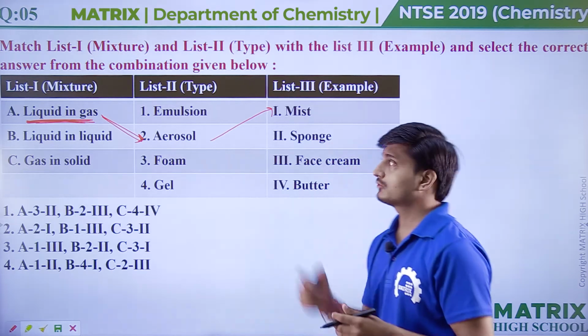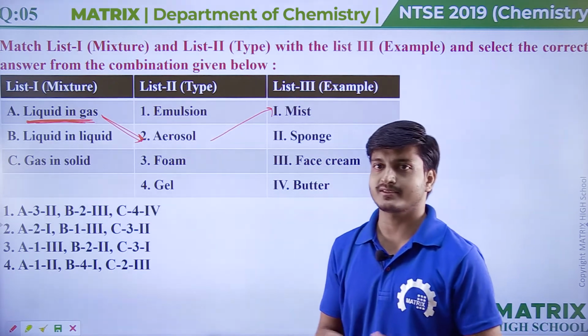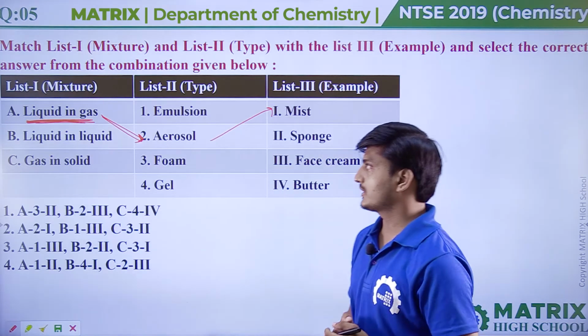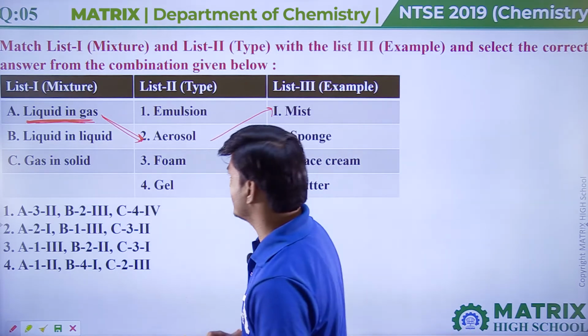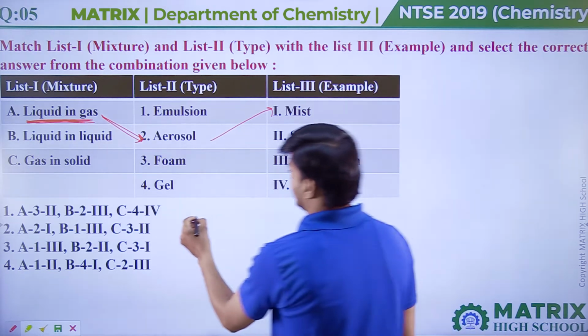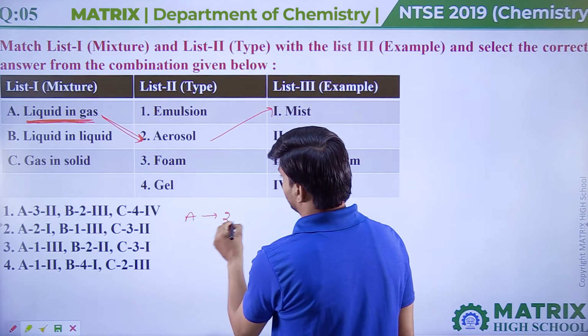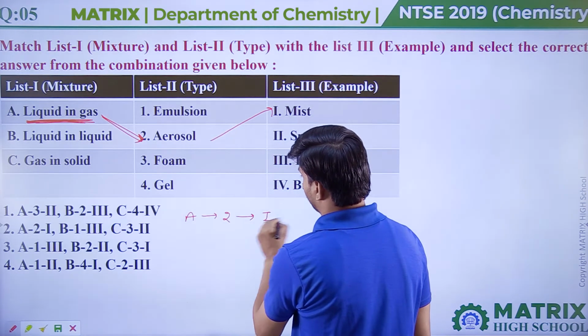The example of aerosol would be mist among them, because in mist liquid particles are dispersed in gaseous medium. So liquid in gas is called aerosol type of mixture and its example is mist. So we can say in A option 2 will come and the example is first.